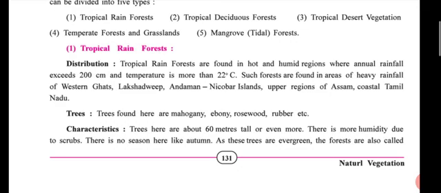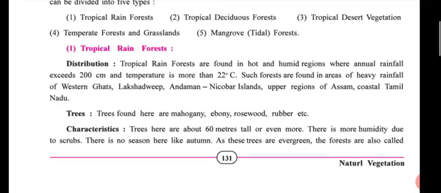Second point, more than 22 degrees Celsius. Then in trees, names of trees, rosewood, rubber, etc. In characteristics, 60 meters tall or even more. If you write in chart form, then you can learn easily. So try to make a chart for these 5 types of forest.